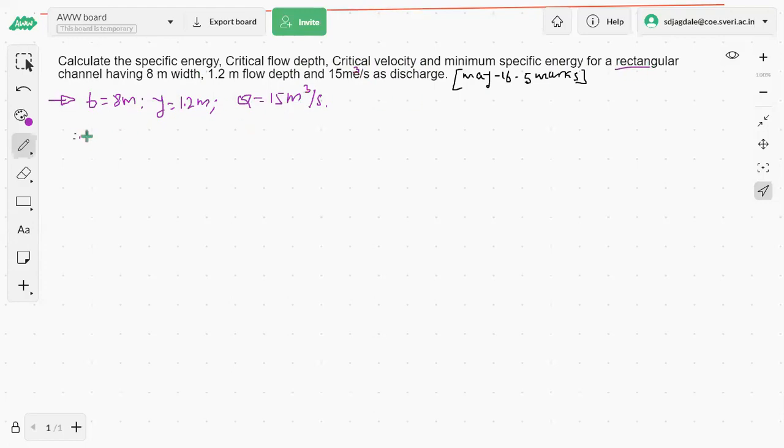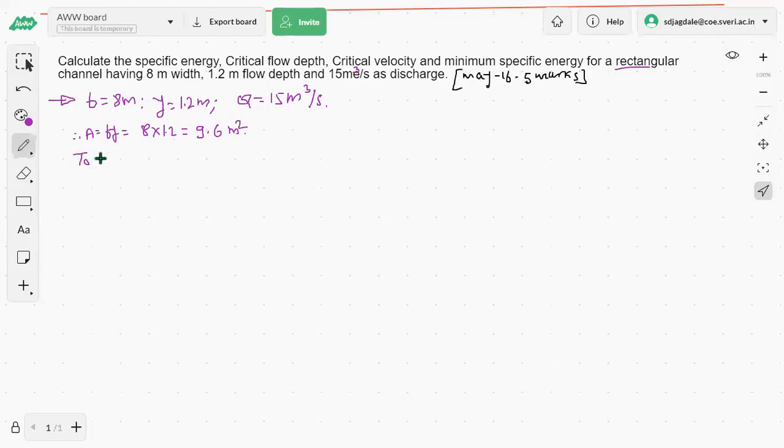So we can write here the area is equal to B into Y, that is 8 into 1.2. So how much is it now? Is it 12 meters square? No, it's not 12. It is 9.6 meters square. This is the area. Which area? This is the wetted area for the given dimension of the base width and flow depth, we can say.